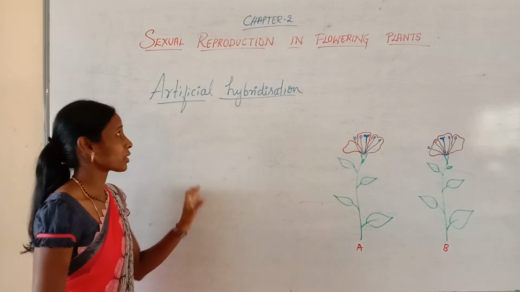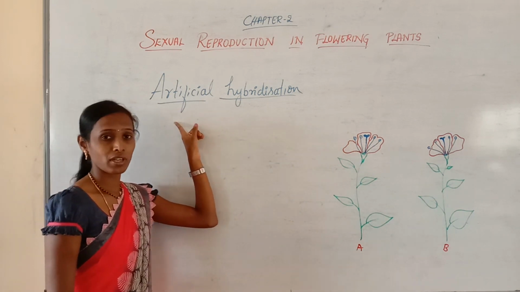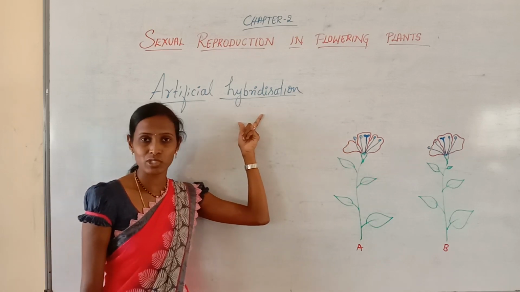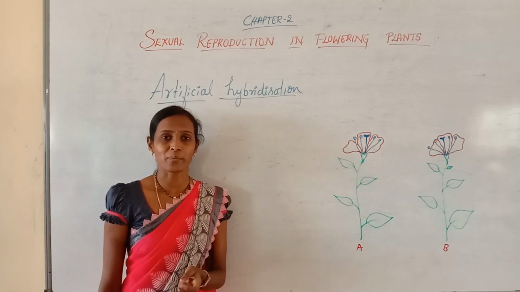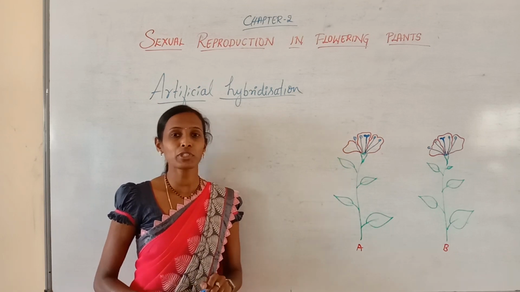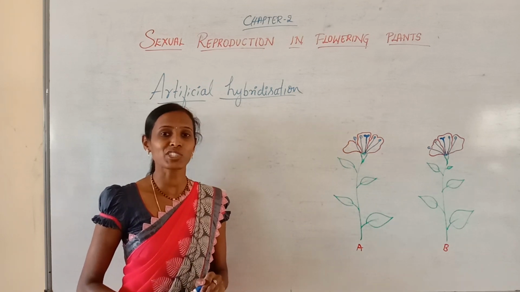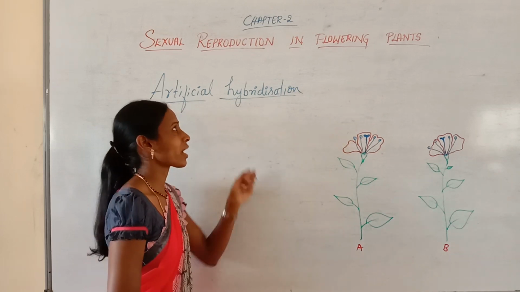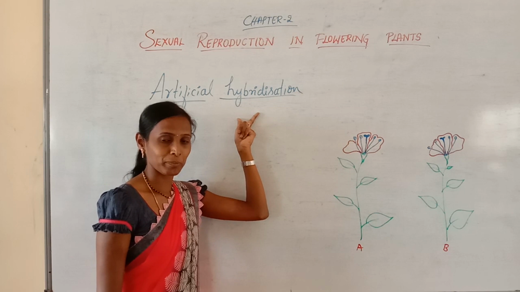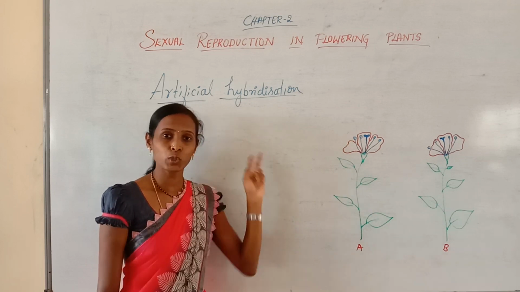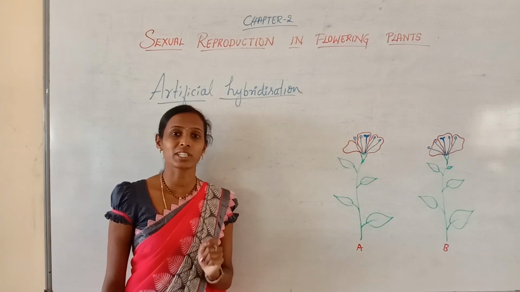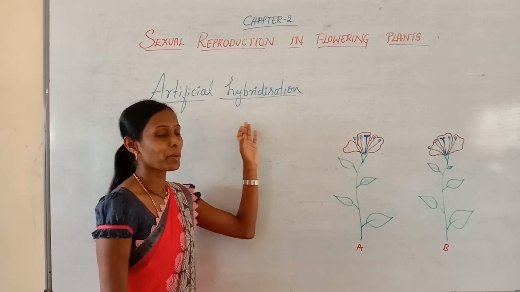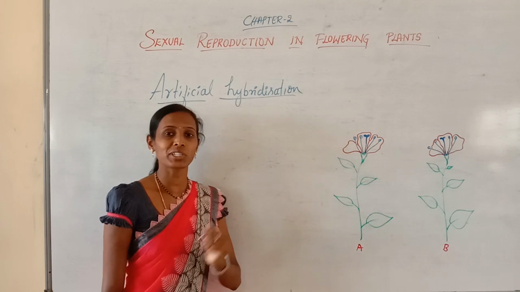In this class, we are going to discuss artificial hybridization. Firstly, we should know about hybridization. So what is hybridization? It is the crossing of two plants which differ from each other genetically in one or more characters. I repeat the definition: the crossing of two plants which differ from each other genetically in one or more characters is called hybridization. So how are they genetically different?